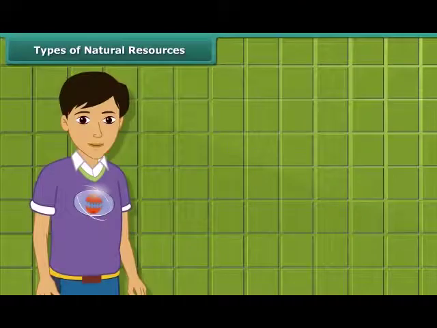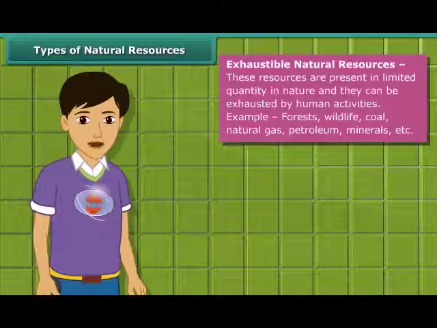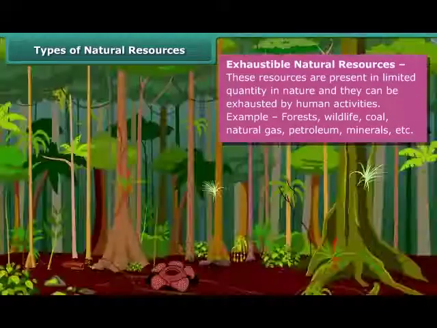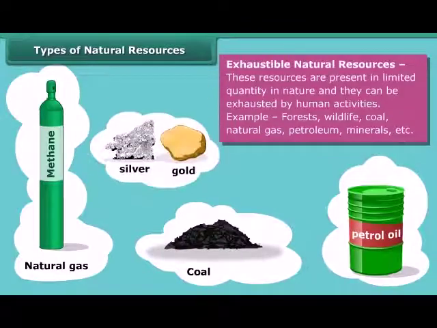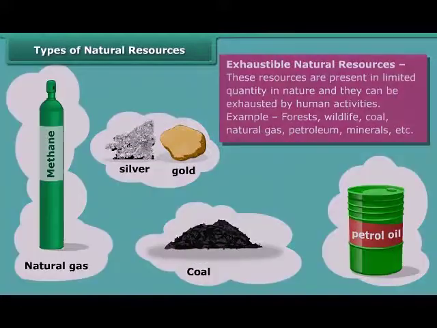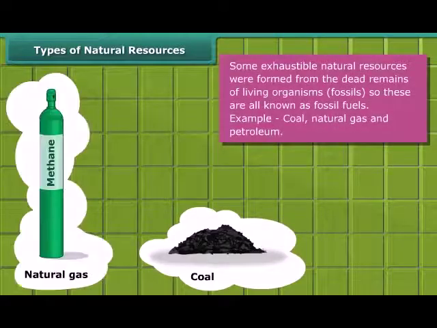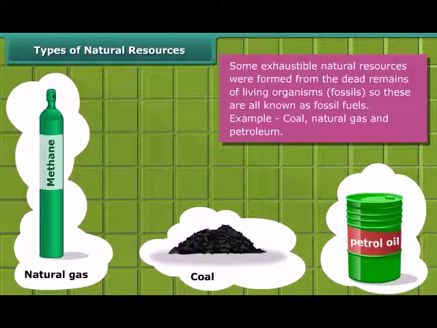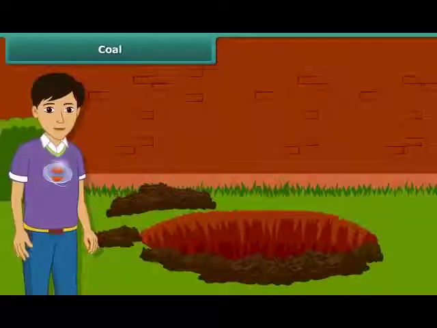On the other side, the amount of exhaustible resources is limited and they can be exhausted by human activities and consumption. Forests, wildlife, coal, natural gas, petroleum, minerals are the examples of these resources. Do you know that some exhaustible resources like coal, natural gas and petroleum were formed from the dead remains of living organisms called fossils, and hence these are also known as fossil fuels. Hey, now let us know about these fossil fuels in details.